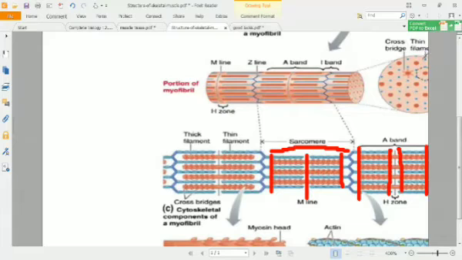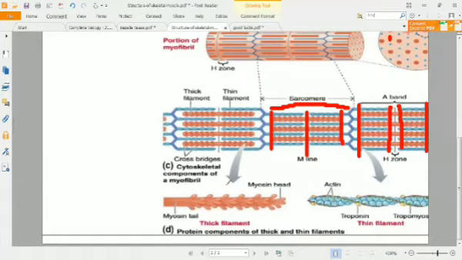So you can see here, if we see the cross section of this sarcomere, we can see that the darker, the red ones are myosin filaments, and the blue ones are actin filaments. So one actin filament is covered by 3 myosin filaments, and one myosin filament is covered by 1, 2, 3, 4, 5, 6 actin filaments.